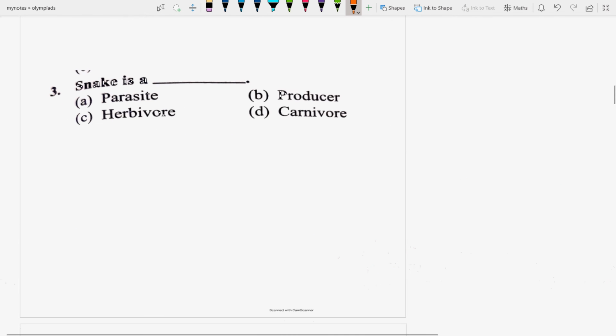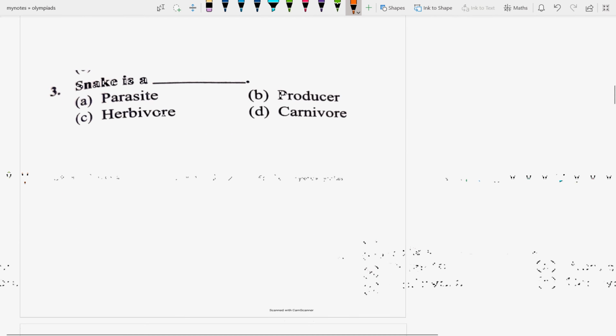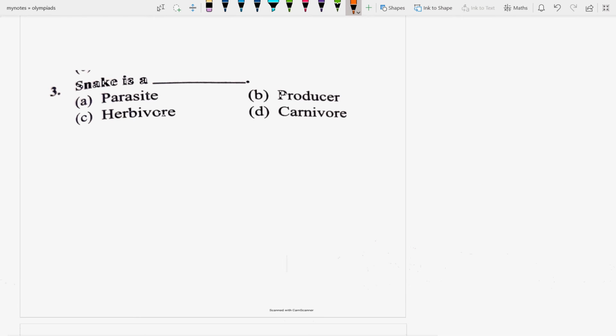The third question is: a snake is a parasite, producer, herbivore or carnivore. It is a carnivore animal because it eats flesh.